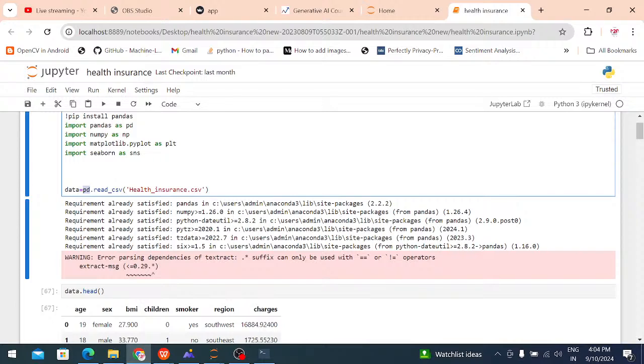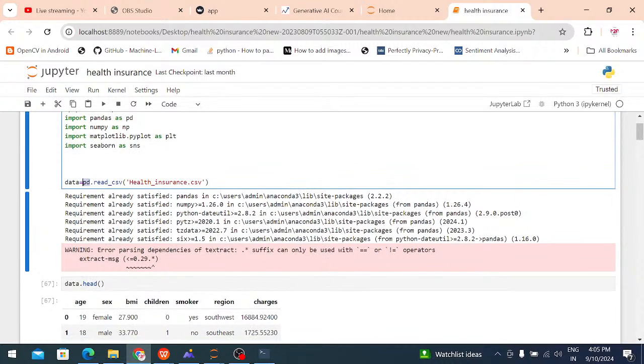And in machine learning, mostly we are using three types of files: one is the CSV file, one is the text file, and one more is the Excel sheet. In this project, I implemented a health insurance project. I downloaded the CSV file. pd.read_csv, I am reading the health insurance.csv file. Whatever the data I am reading, I am assigning to one variable. That variable is known as data.